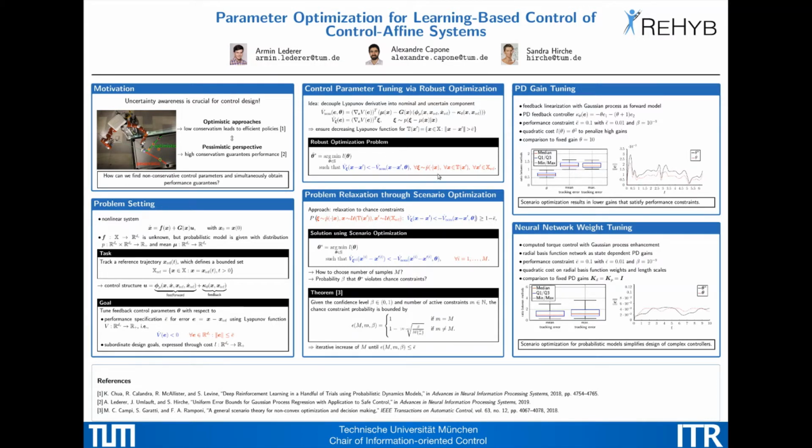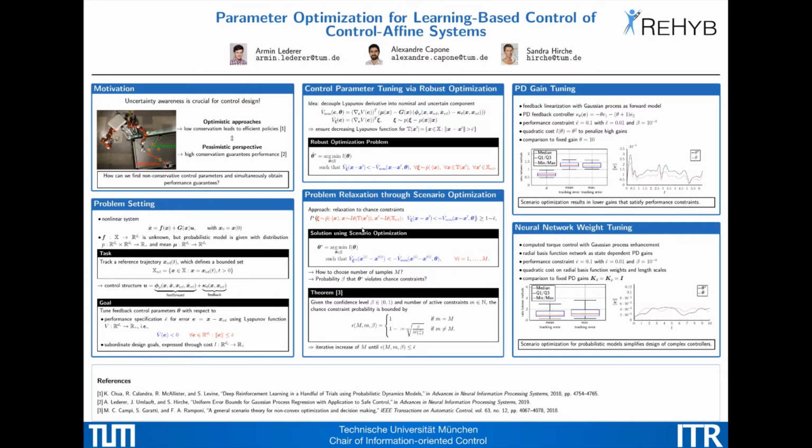However, the robust optimization problem here is generally intractable. Therefore, we relax the strict constraint here to a chance constraint like this. For this reason, we assume a uniform distribution over the states and the reference states, and additionally allow a small violation probability epsilon bar for the originally posed constraint here. Now, the problem can be approximately solved using scenario optimization.